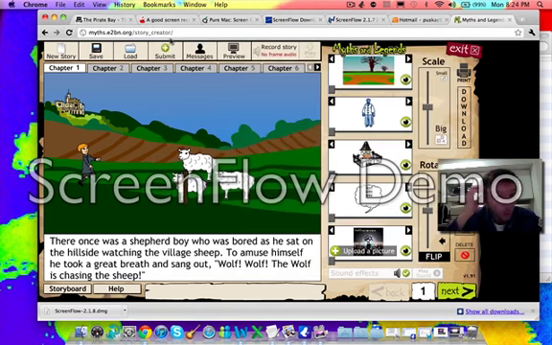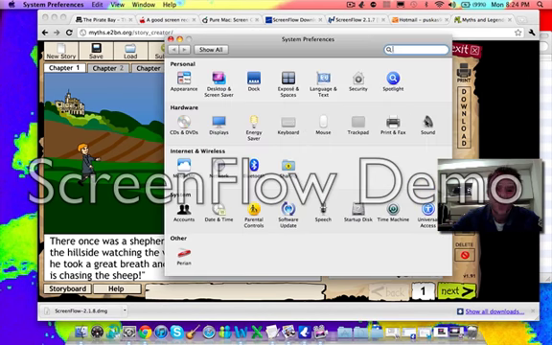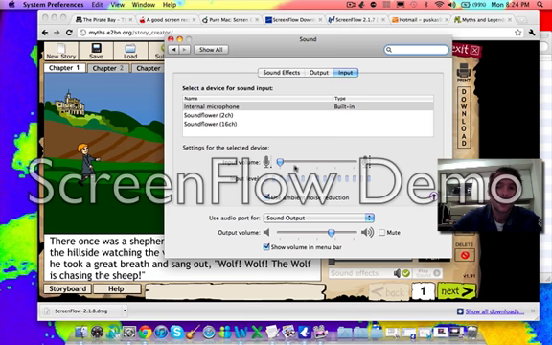Okay, so I'll show you that one more time quickly. System Preferences, Sound, Input. Make sure the volume is all the way down.